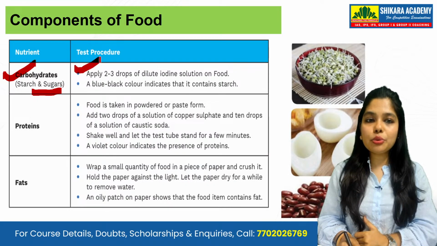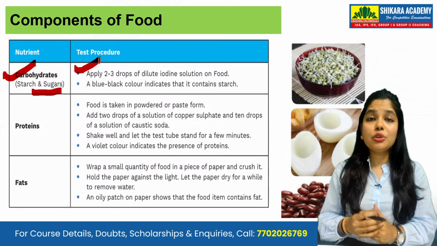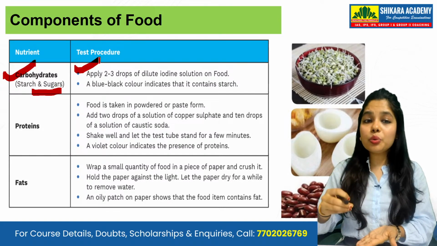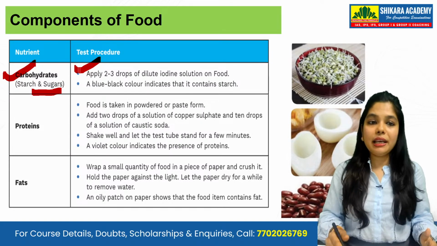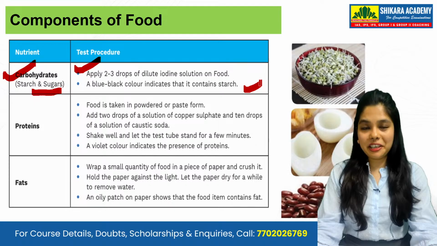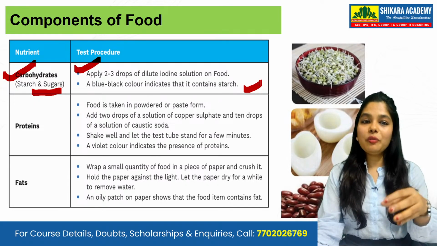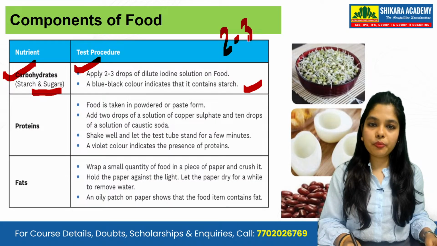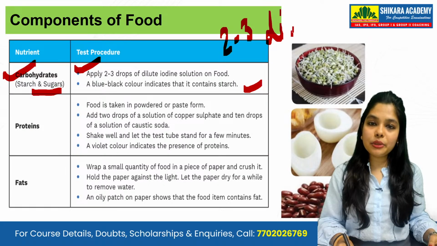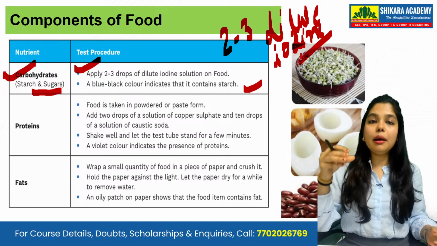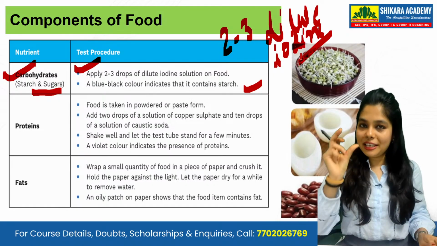To test the food, you apply 2 to 3 drops of dilute iodine solution on the food. Then a blue color indicates that it contains starch. If you want to know whether the food contains starch or not, how will you decide? You take 2 to 3 drops of dilute iodine solution on the food, and then a blue-black color is going to come, and then you will get to know that this is starch.